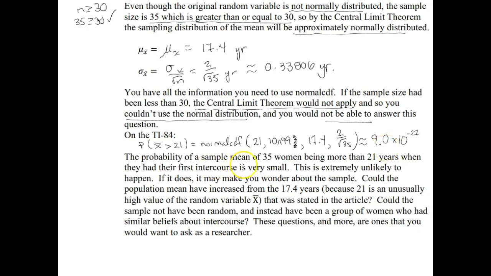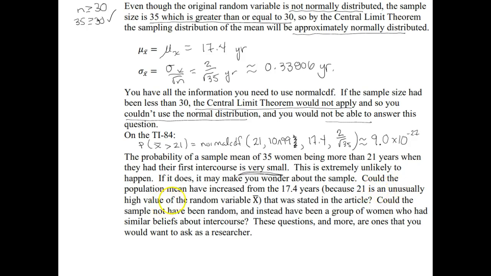So the probability of a sample mean of 35 women being more than 21 years when they had their first intercourse is very small. This is almost an impossible event. It's so close to zero. So this is extremely unlikely to happen. So again, if it does, it may make you wonder about the sample.